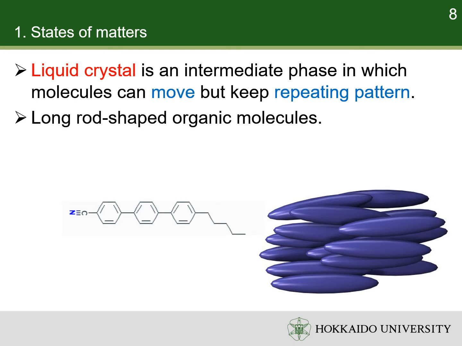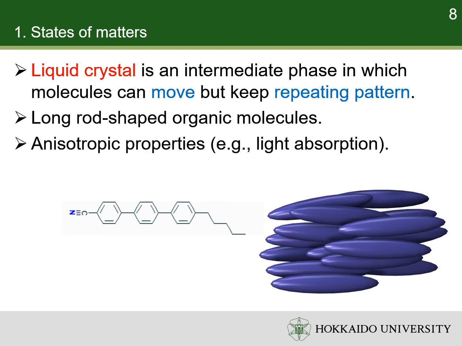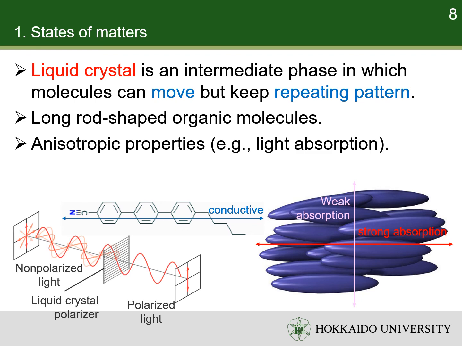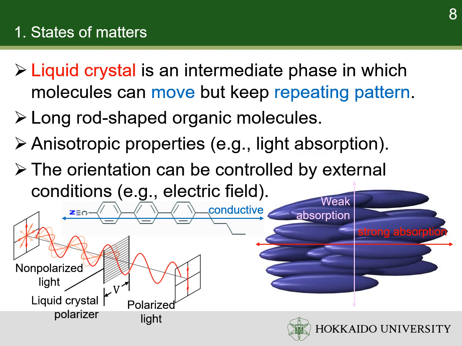In liquid crystals, molecules are aligned in the same direction to minimize the energy. It leads to anisotropic properties of the liquid crystals. For example, conjugated hydrocarbons are conductive in the direction of the long axis of molecules. Light polarized in this direction is heavily absorbed. Light polarized in the direction perpendicular to it is weakly absorbed. Thus, such liquid crystals are polarizers. The orientation of molecules in a liquid crystal can be controlled by an external electric field or the material in contact with them. Thus, the direction of the polarizer can be controlled.